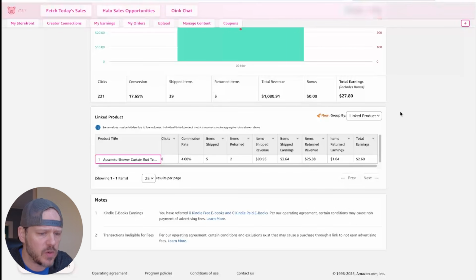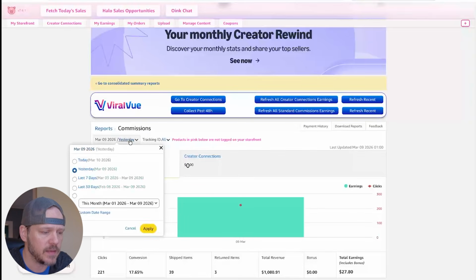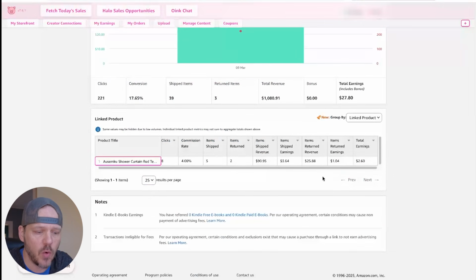But if you haven't heard, Amazon has stopped showing order details in our reporting, so you can't see the orders. Let me show you here. So here is yesterday. I sorted by yesterday, and you can see there's $27 earned, but only one item is showing up under linked products. There used to be every order that you had yesterday. You can no longer see every ordered item.